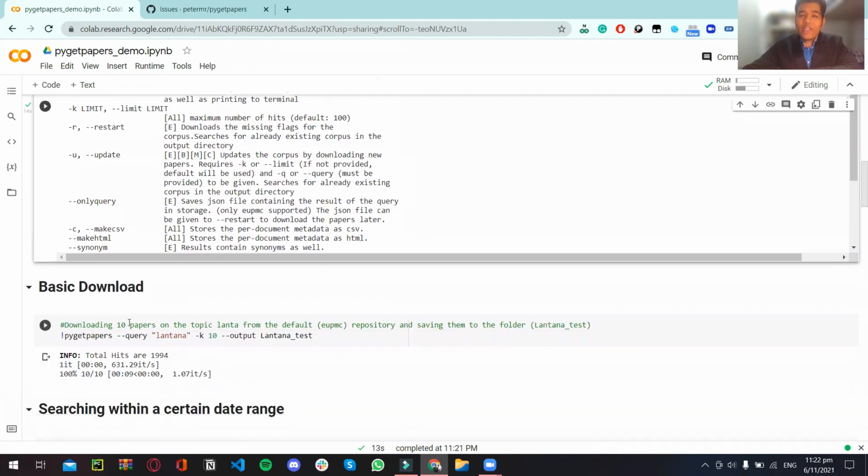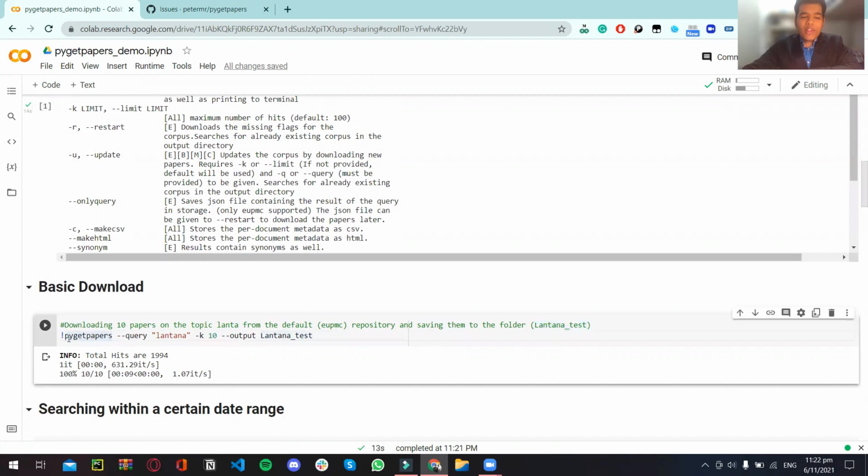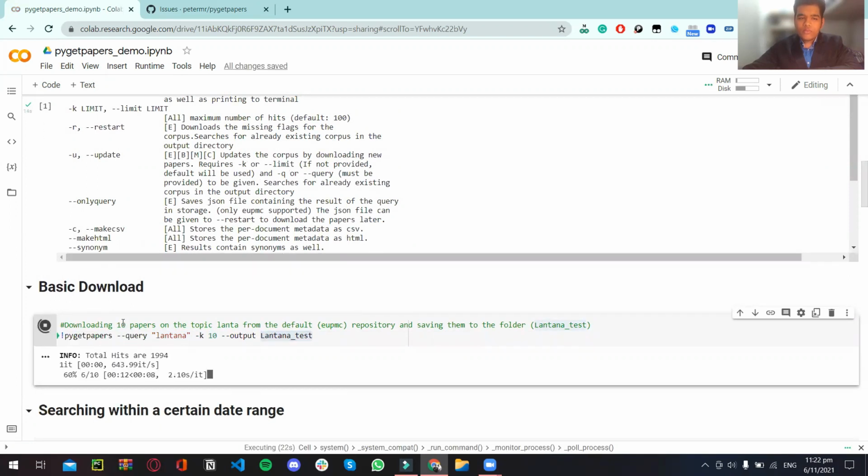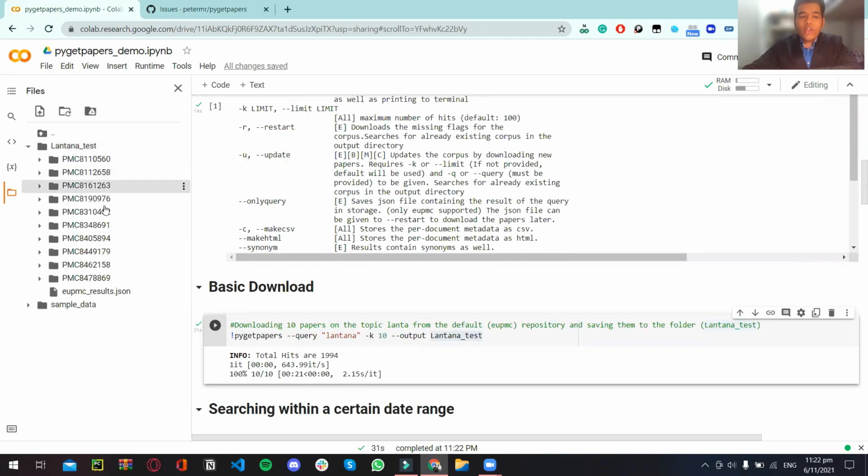Now let's say we're downloading 10 papers on the topic Lantana from the default, which is the Europe PMC repository, and saving them to a folder by the name of Lantana test. We just provide this simple query in which we specify which topic we're downloading the papers on, how many papers we are downloading, and where we are saving the papers. Let me just run this and show you the output again. So you can see this folder come up with the Europe PMC results, JSON, metadata, and all the files for the papers in a CProject structure.